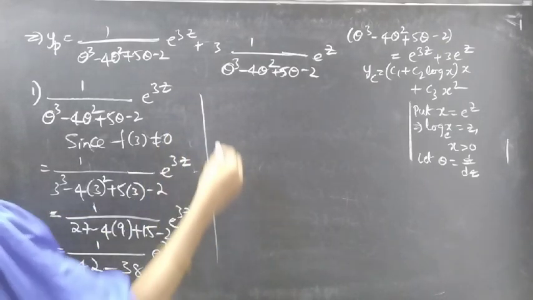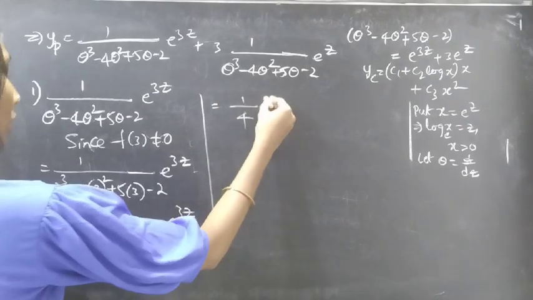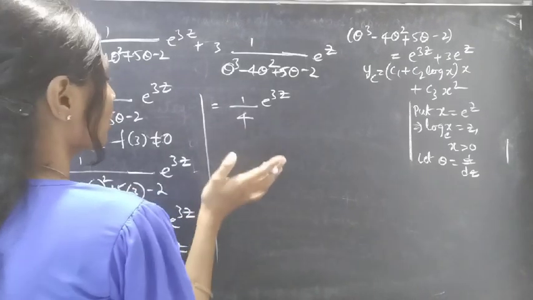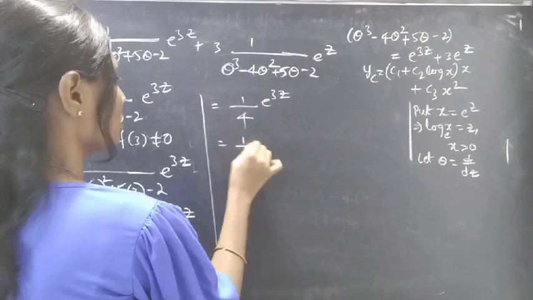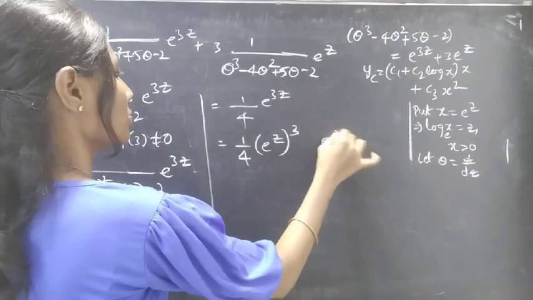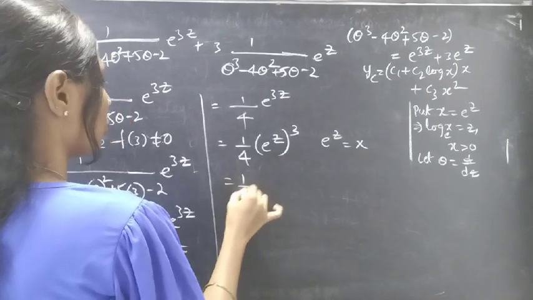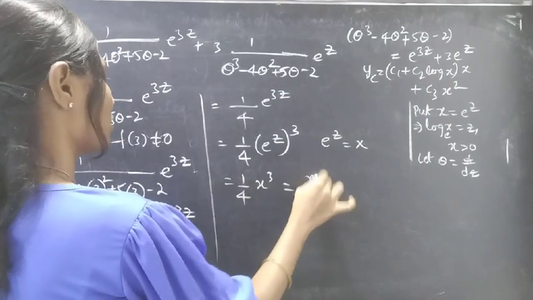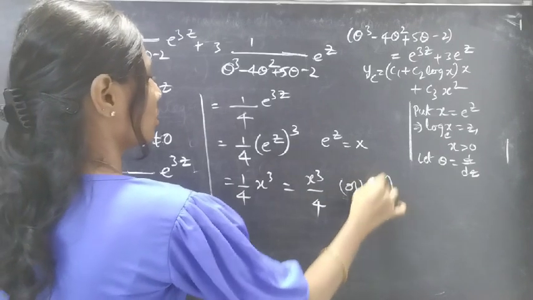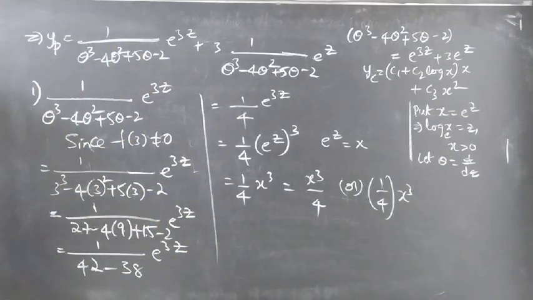This becomes 1 by 4 into e power 3z, right? 42 minus 38 is 4. Now we have this in terms of z, we need to write in terms of x. So we'll write e power 3z as e power z whole cube. Now replace e power z by x, then we'll get 1 by 4 into x cube, which equals x cube by 4, or 1 by 4 into x cube. So the result obtained from the first term is 1 by 4 into x cube, right?